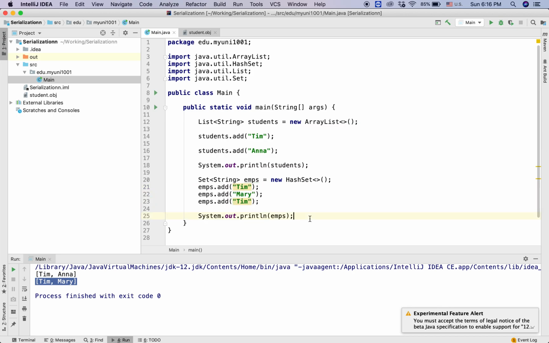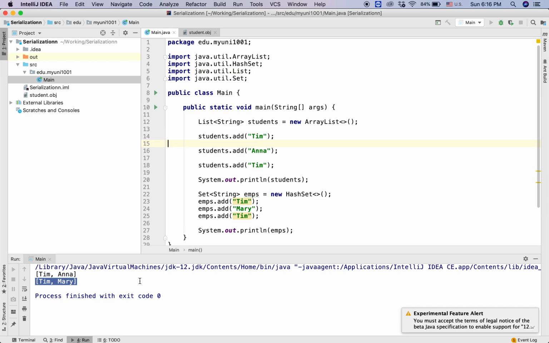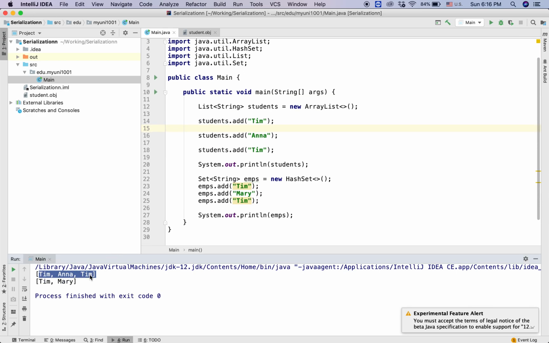So that's very important. What if we do it with the list? Let's say we add Tim again and hit the run button, and we can see that we have 3 values. So list basically allows duplications and set does not allow duplications.